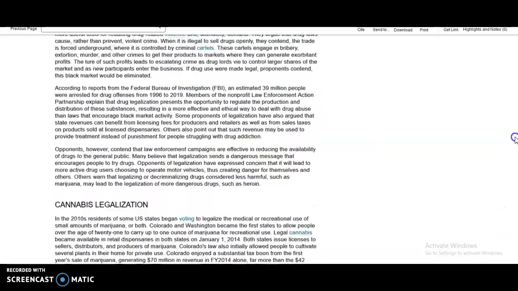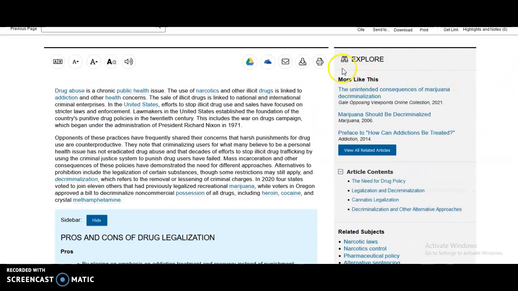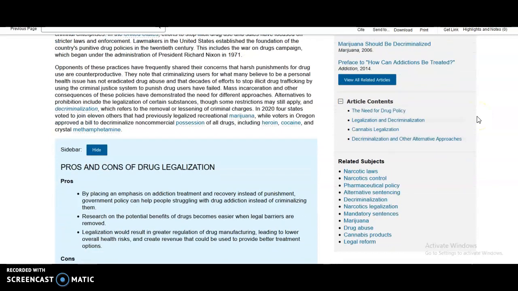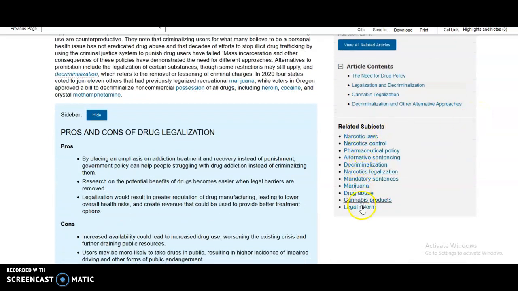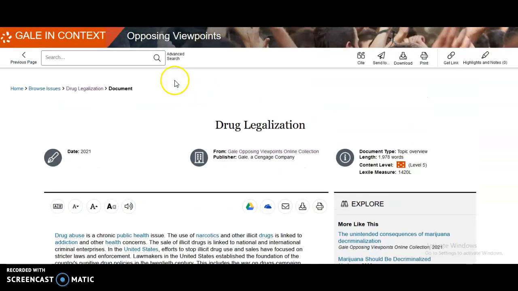When we go back to the top, we can see the Explore sidebar. The Explore sidebar has additional links to related articles and related subjects. To get back to the drug legalization homepage, we can either click Previous Page or Drug Legalization in the breadcrumbs.